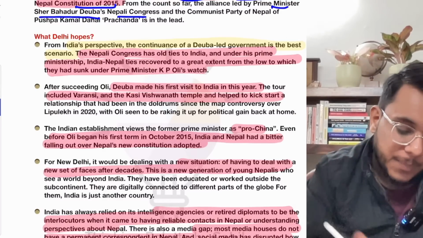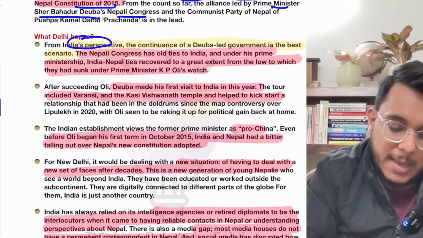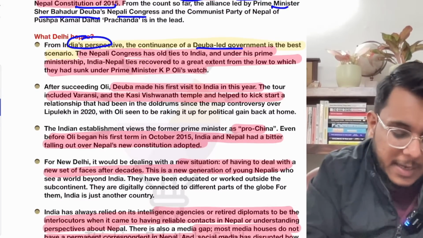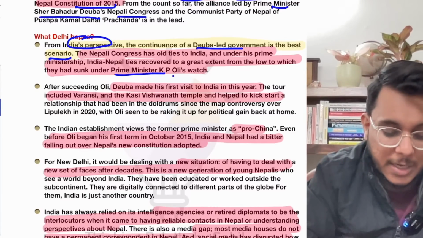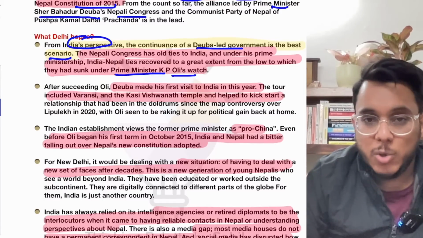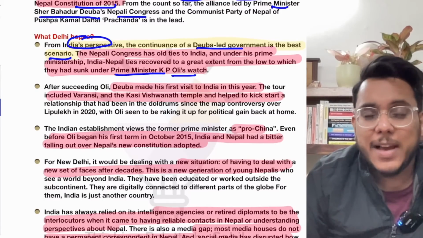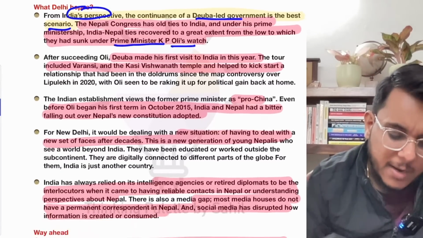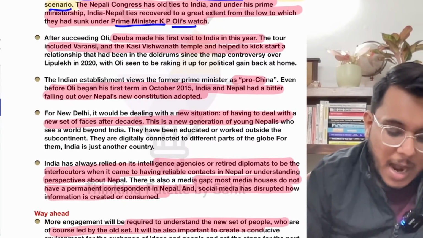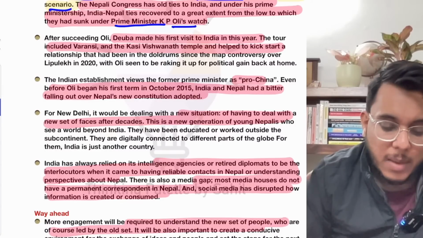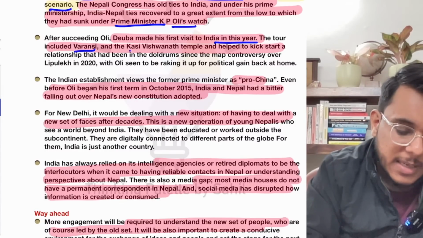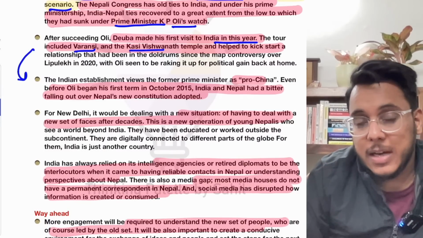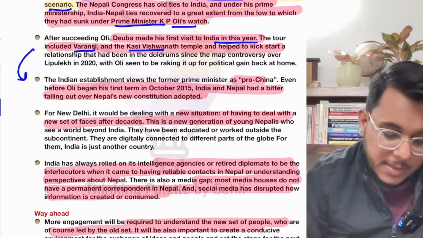to the government of India. When we talk about the Indian perspective, the Deuba-led government, which is right now leading, is the best-case scenario. In the past we have seen that when the former prime minister KP Oli was the prime minister of Nepal, under KP Oli India-Nepal relations were not going in a very good direction. After succeeding Oli, when Deuba became the prime minister, he visited India and made a tour to Varanasi, the Kashi Vishwanath temple, and the relationship between India and Nepal kick-started. Is it clear or not?